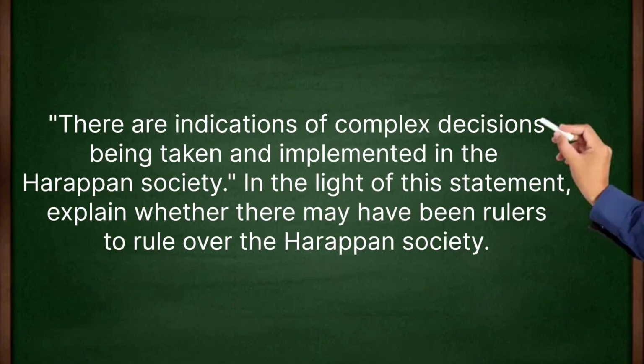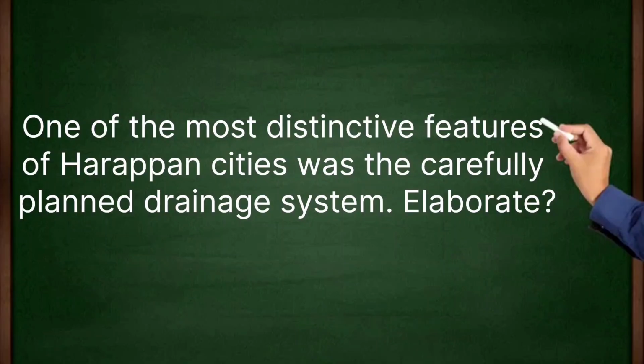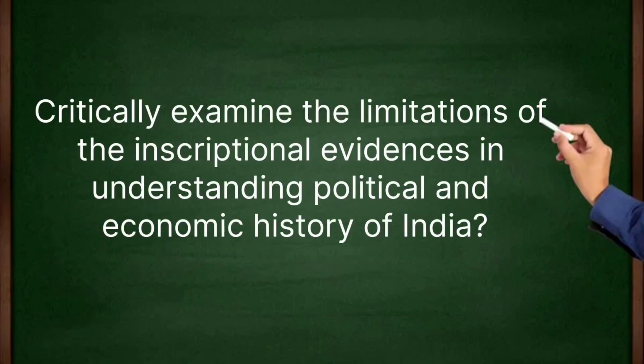Let's start. There are indicators of complex decisions being taken and implemented in the Harappan society. In the light of this statement, explain whether there have been rulers to rule over the Harappan society. One of the most distinctive features of the Harappan cities was the carefully planned drainage system. Elaborate. Critically examine the limitations of the inscriptional evidences in the understanding of political and economic history of India.